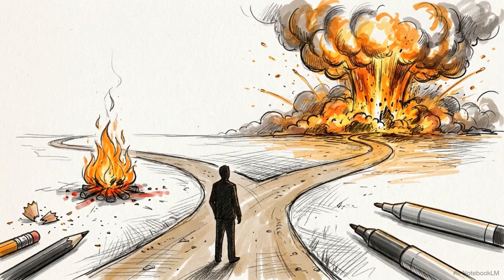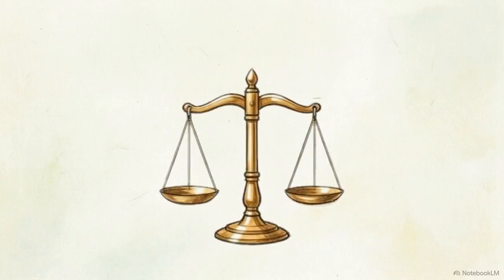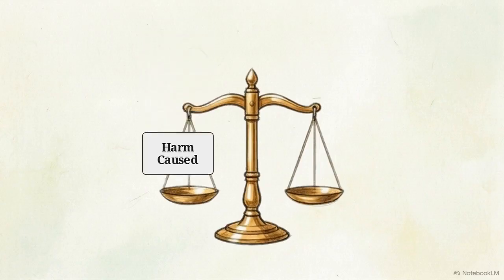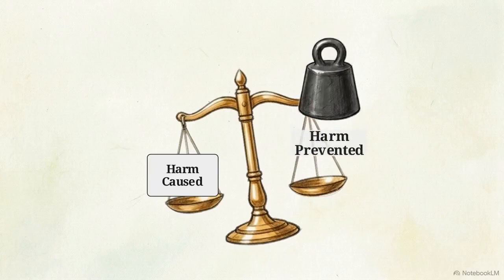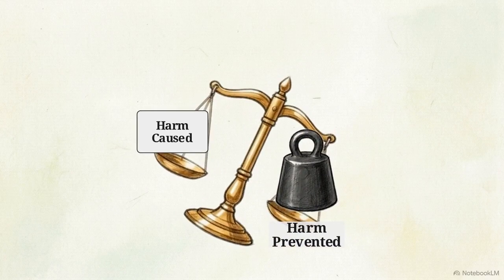Finally, consider the motive. Did the defendant act specifically to avoid a much greater harm? The necessity defense works like this scale. It justifies minor intentional damage, like breaking a lock, if that action stops a significantly larger disaster, like a gas leak. For the defense to hold, the harm prevented must mathematically and objectively outweigh the harm caused.